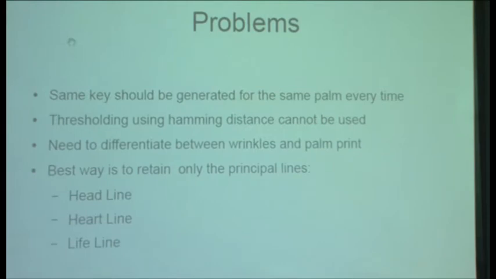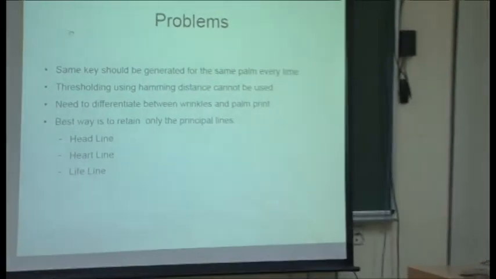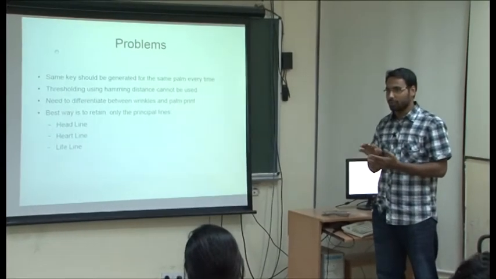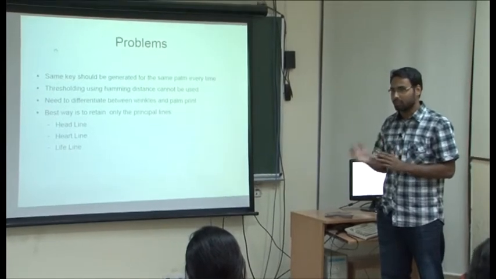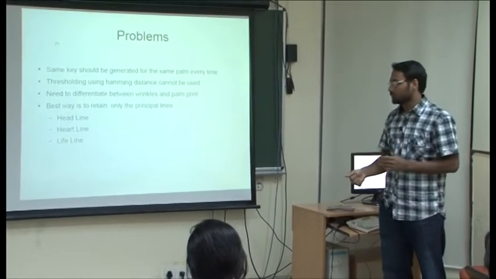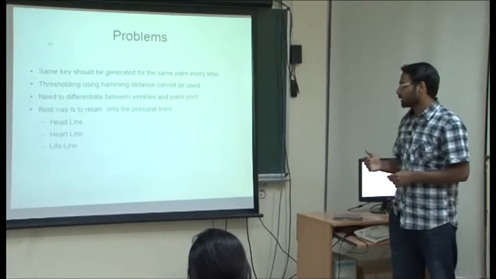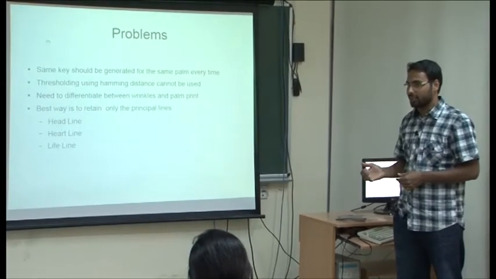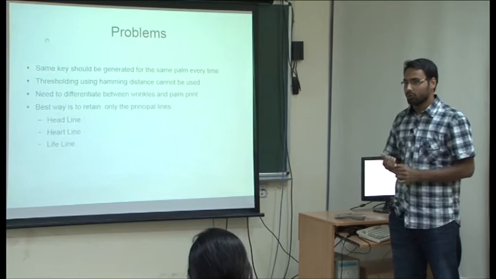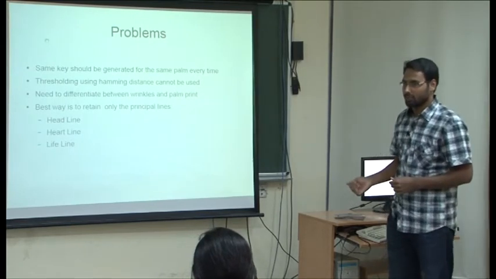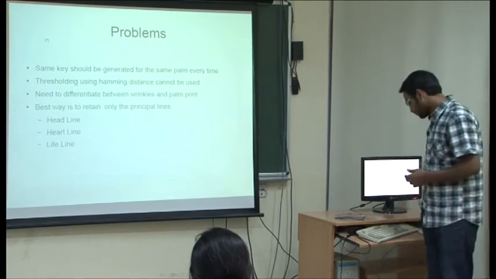The main problem with using that approach is that we need to have a certain set of features which are generated each time we get the palm print. So we cannot use Hamming distance as such for a particular threshold. We need to extract some prominent features which are generated every time. So for that we have decided to use the principal lines, the head line, the heart line and the life line, to basically consider as the feature vector.